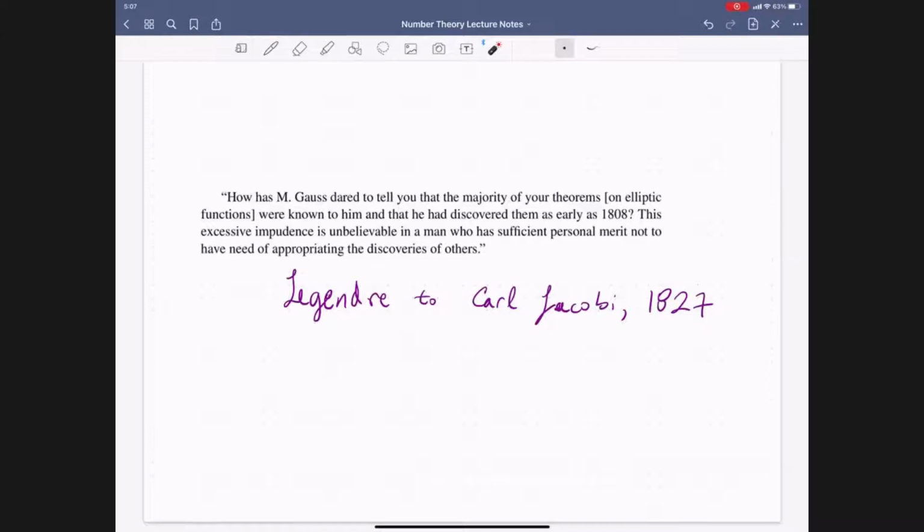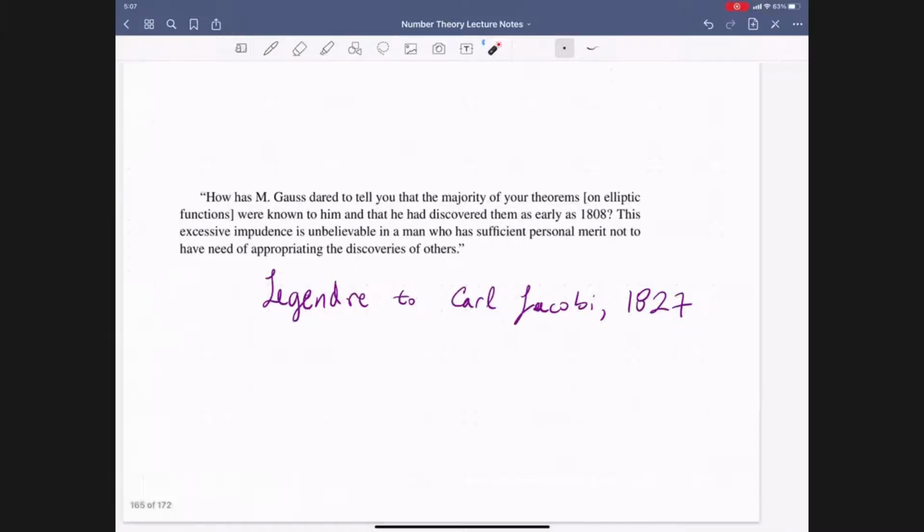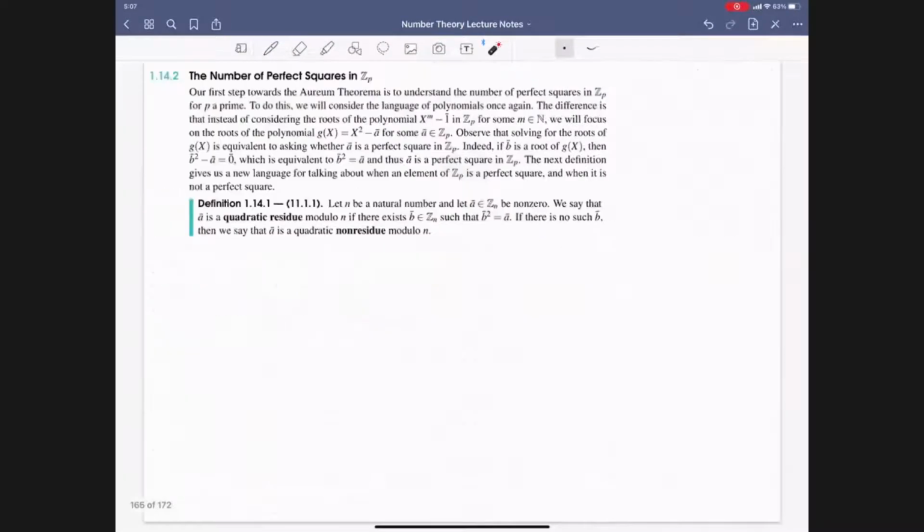Okay, so enough of me rambling about the historical aspects. Now let's go ahead and get the foundations so that we can prove Fermat's sum of squares theorem this coming Monday, and in the process also get started on what we need to be able to prove the golden theorem. As I mentioned, that symbol in Euler's conjecture refers to those numbers that are perfect squares modulo p. So let's go ahead and make that terminology precise.